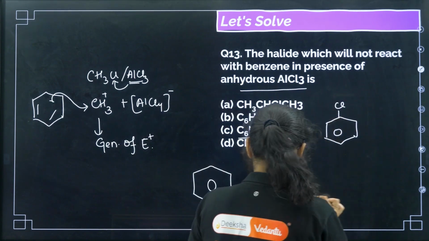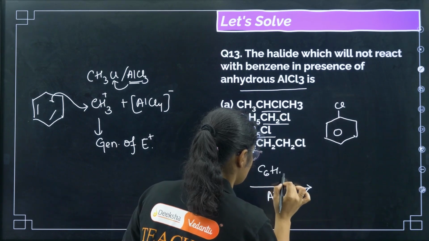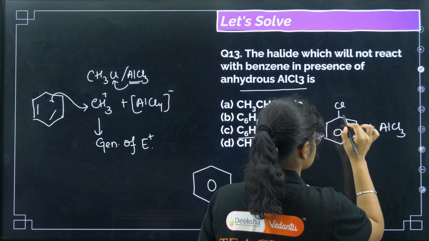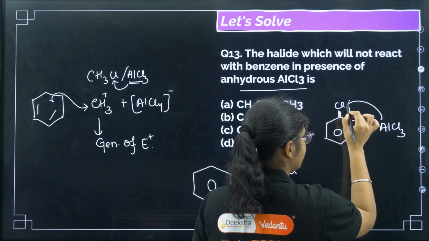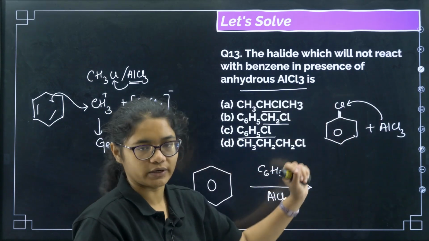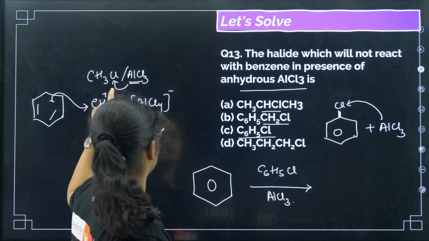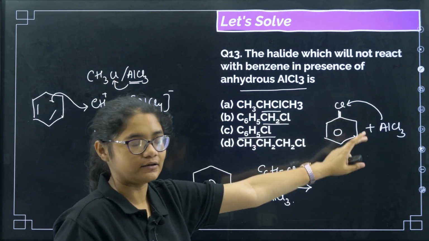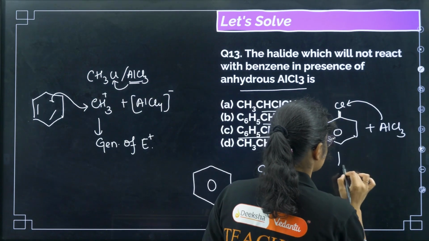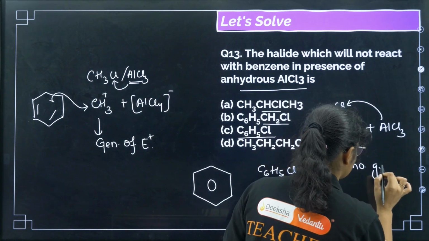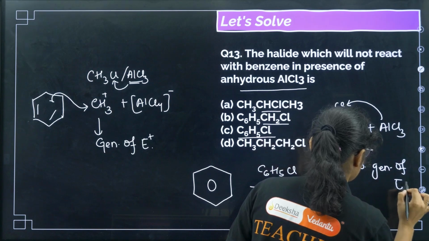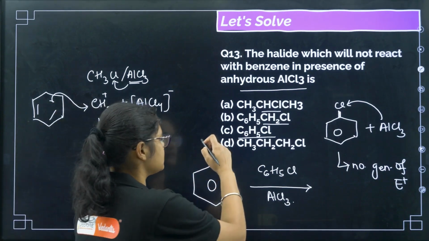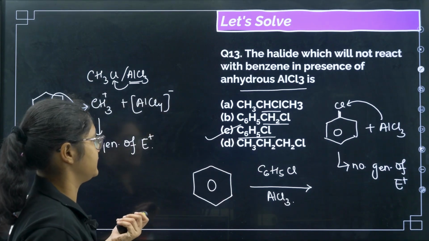If I take this one, so this is C6H5Cl and AlCl3. As we discussed, this bond is very strong, right? So this AlCl3 cannot take this chlorine. It can take it here, but here it cannot take this Cl, right? Why? Because this bond is very strong. So in this case, there will be no generation of electrophile. If there is no generation of electrophile, then there is no reaction, right? The correct answer for this question will be option number C.